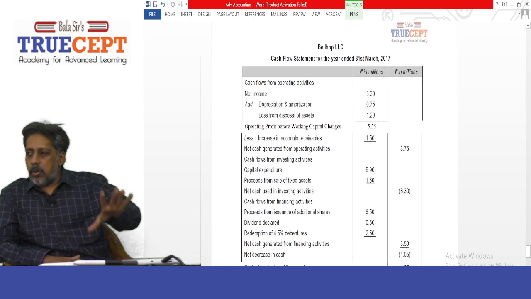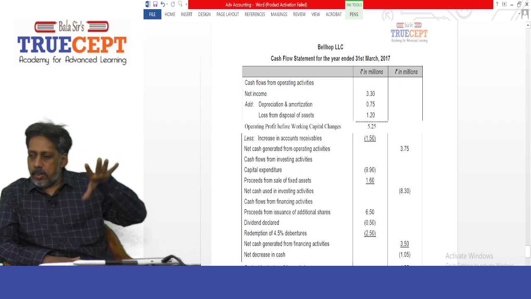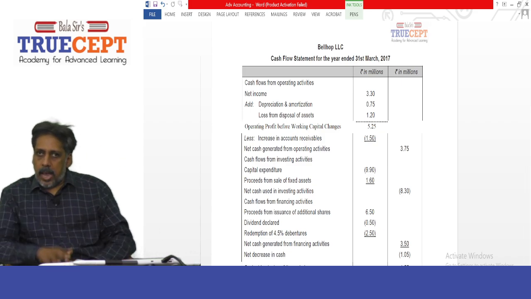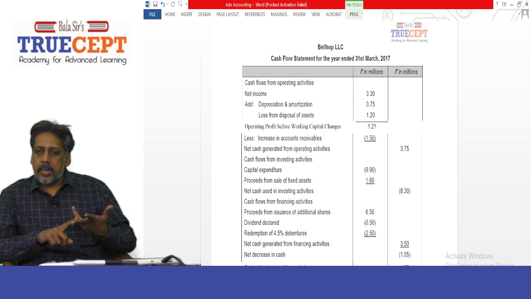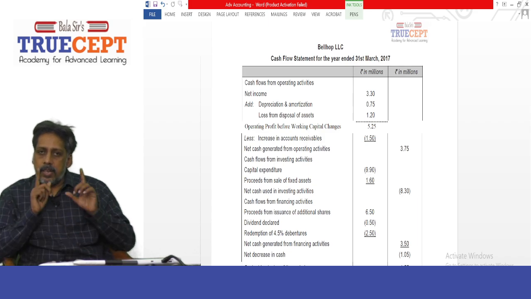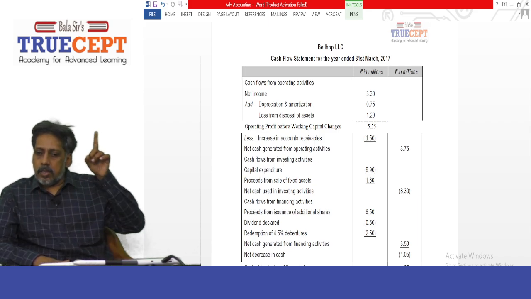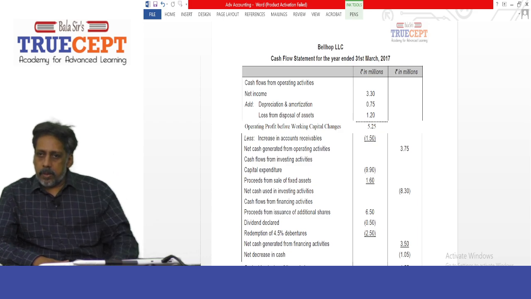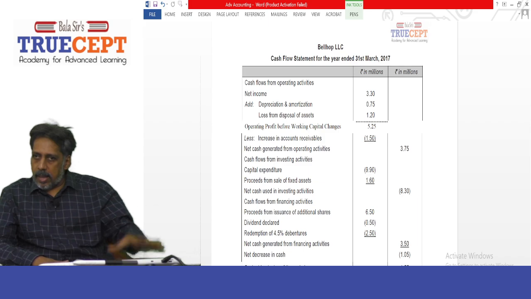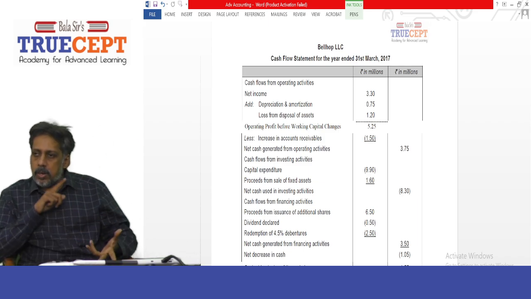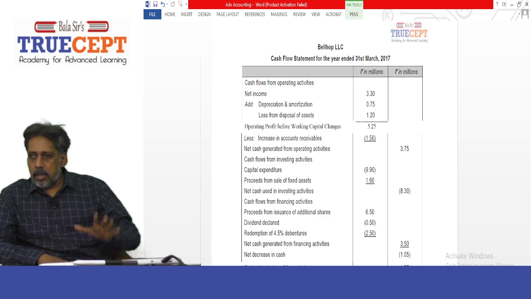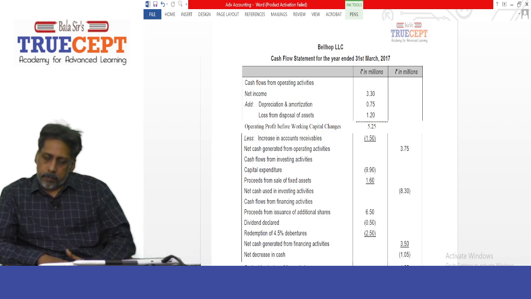So now we shall go ahead and take on the solution. Please refer to the cash flow statement. Under cash flow from operating activities, the first item is net income. And here this is supposed to be the net income before tax; after tax doesn't matter because anyway there's no income tax at all. So what is the net income given? 3.3 million, right? And adjusted for, there are two items.